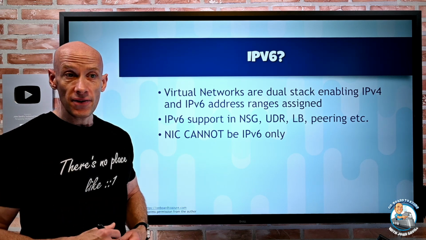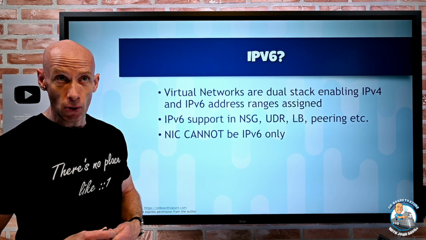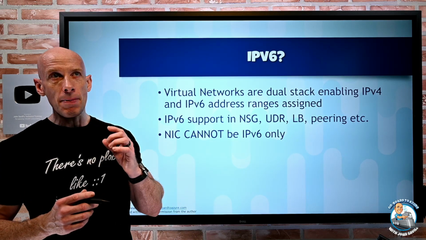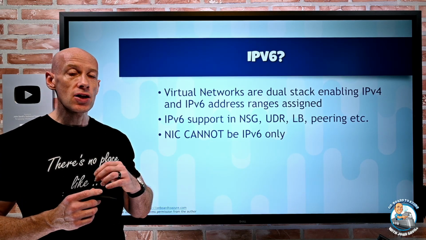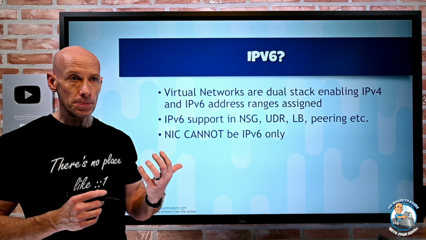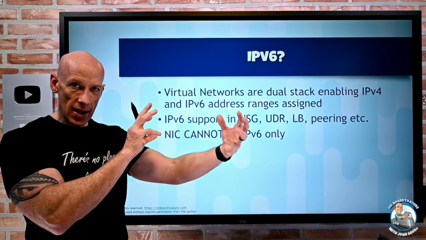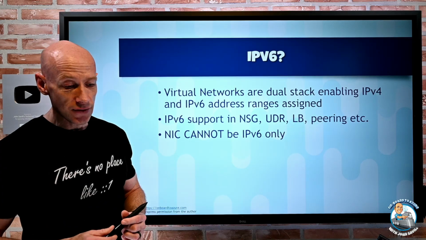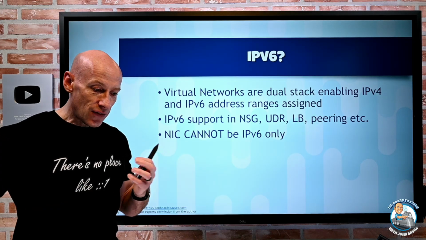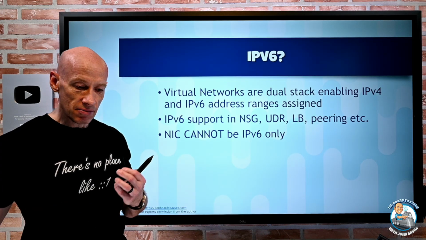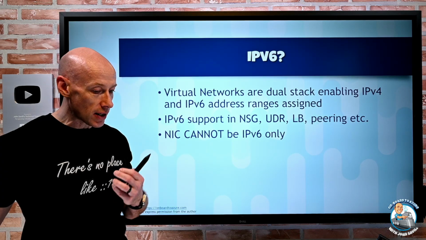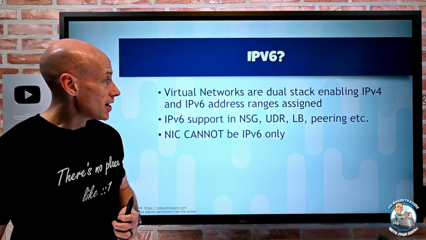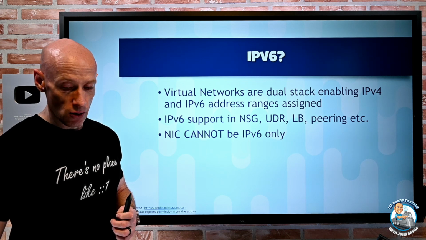VM supports IPv6, virtual machine scale set supports IPv6. AKS has support for IPv6 in the KubeNet scenario, where it has its own IP address range for the container networking. It does not support IPv6 for CNI today. So the exact configuration is going to vary based on exactly what workload you're doing. But peering works.